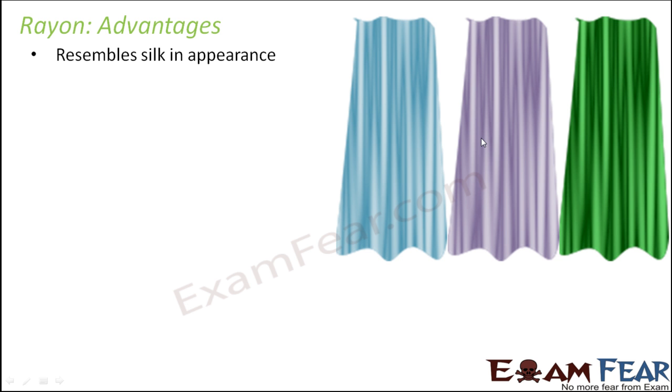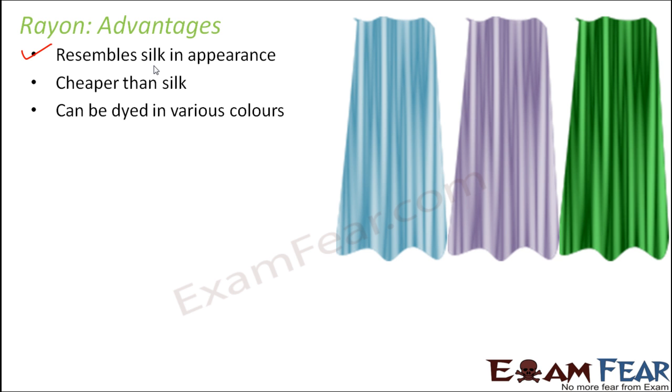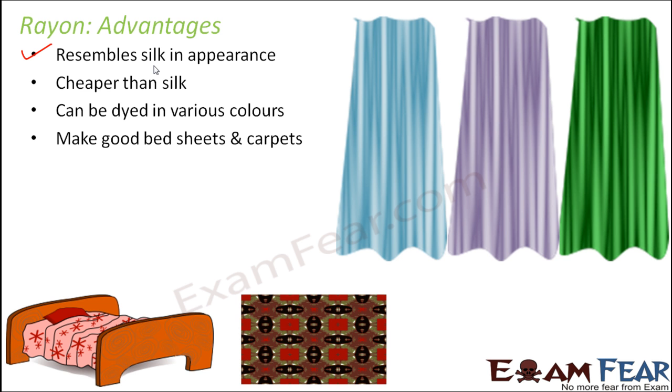One of the most important properties is that they resemble silk in appearance, but at the same time they are a lot cheaper than silk. They can be dyed in various colors. You actually get rayon in many different colors like red, blue, black, yellow, and so on. Due to its availability in various colors and its silk-like appearance, it is in demand for making different types of garments and clothes.